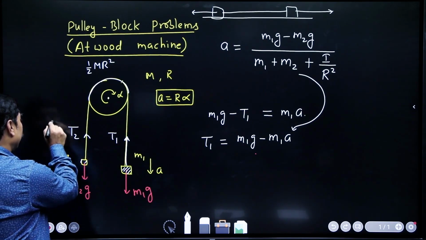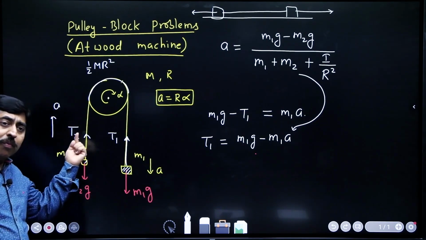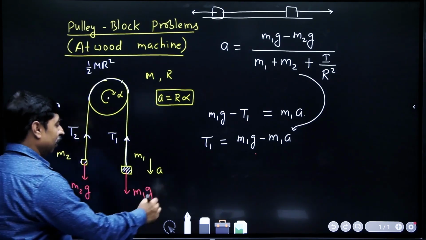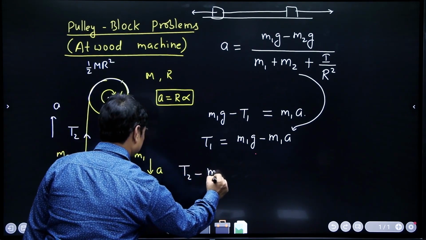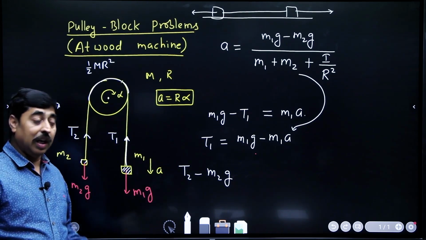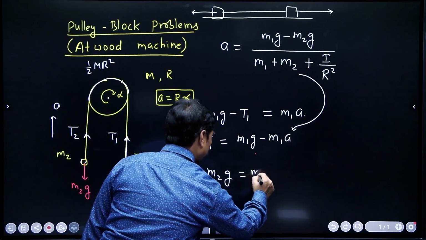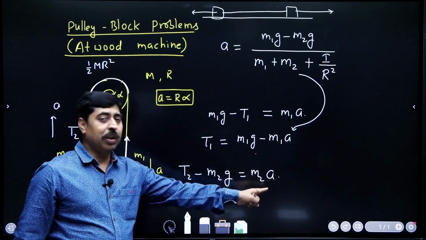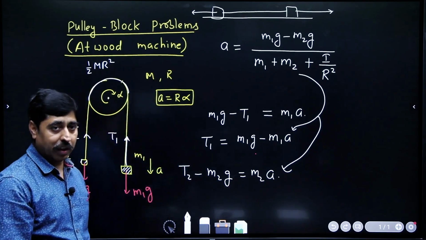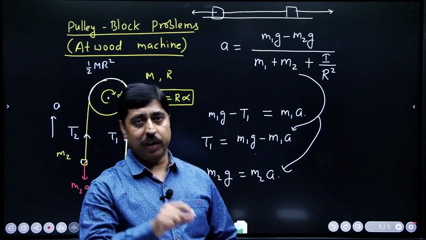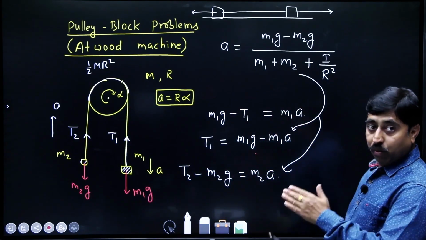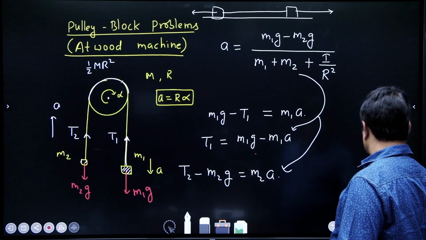This block is going up with acceleration A. So, what is net upward force on this block? In the direction of motion, that is upward direction, what is the net force acting on this block? It is T2 minus m2g. Net upward force on this block is T2 minus m2g, and this must be equal to mass of the block into its acceleration. Because I know the value of acceleration here, I can put it here and calculate the value of tension T2. So, this way I will be able to calculate the acceleration as well as the two tensions T1 and T2 as far as this particular system is concerned.